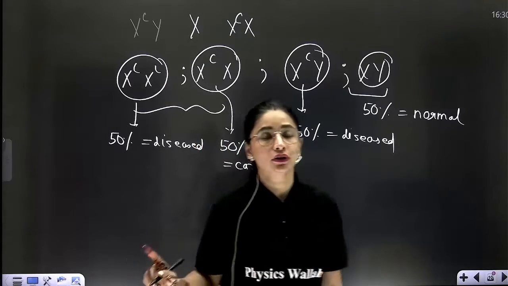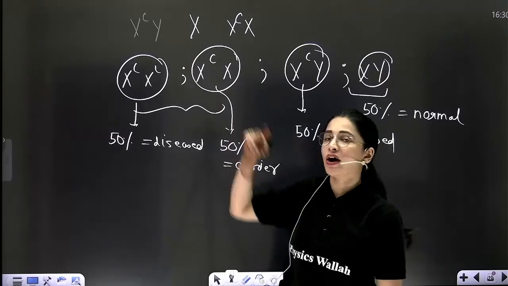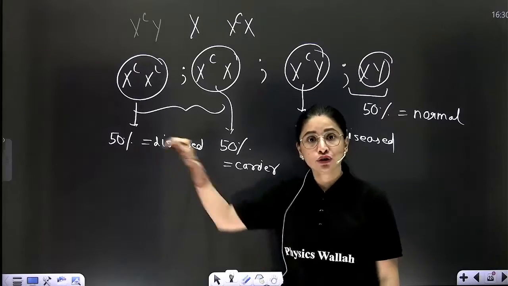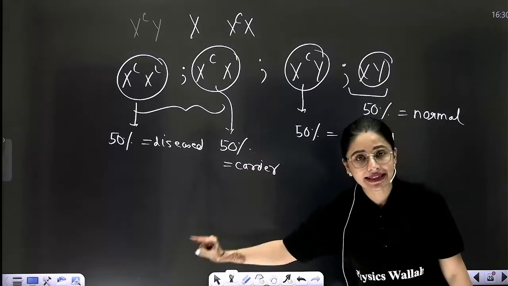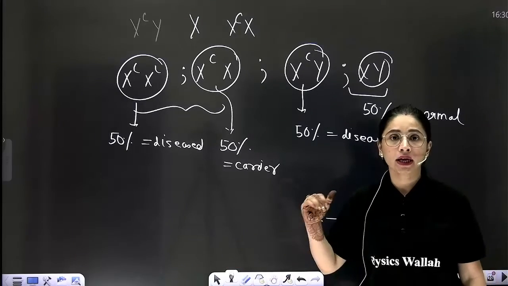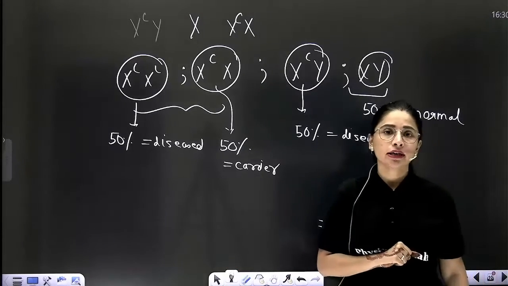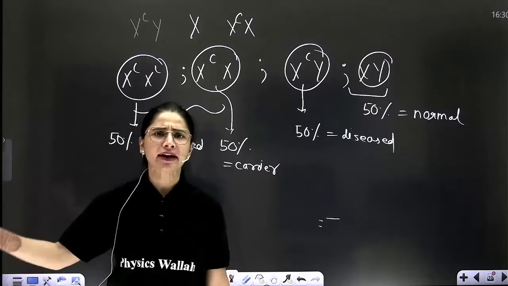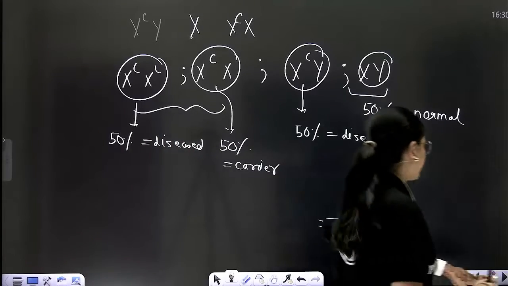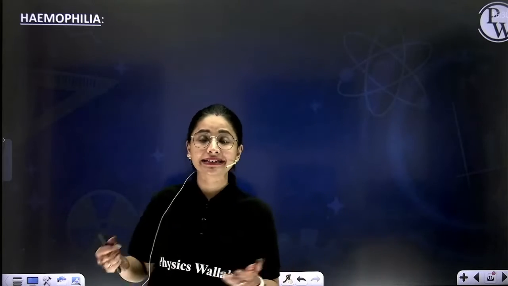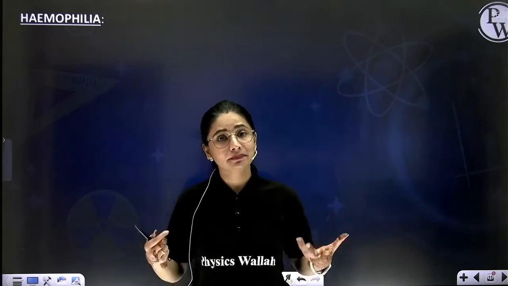No normal daughter. Why? Because father is diseased. So father is diseased, that is why no daughter can be normal. At least the daughter will become the carrier, as it is following the crisscross pattern of inheritance. Understood? The same will go for any kind of X-linked recessive disorder. Like you see, second is hemophilia. Hemophilia is also an X-linked recessive disorder. X-linked means crisscross pattern of inheritance, right?